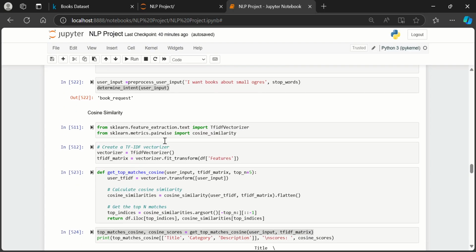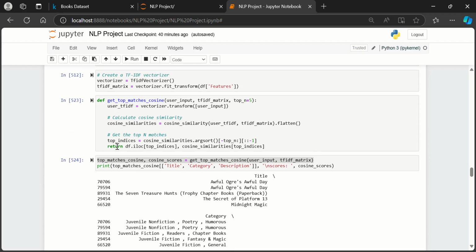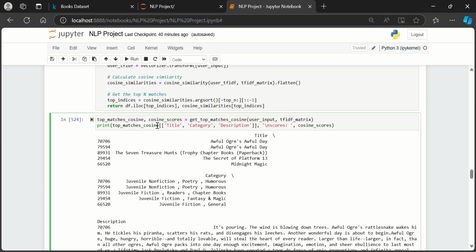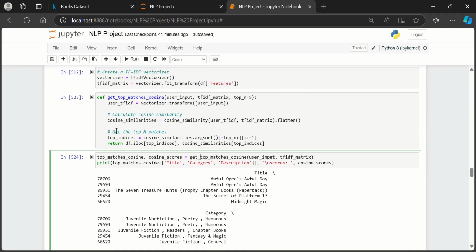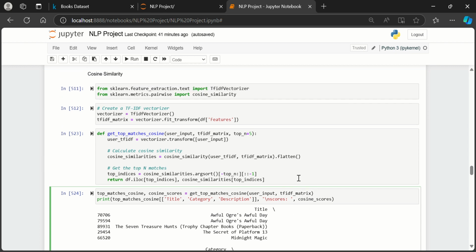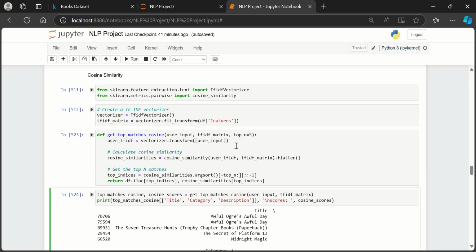Now, to get the top matches of books that are related to the user request, I also did the cosine similarity using the TF-IDF vectorizer. And what I returned from here was the top 5 matches with the highest cosine similarity scores, and I also returned the cosine scores for reference. And this is based on the user input and the TF-IDF matrix of the features column that has all the relevant information.